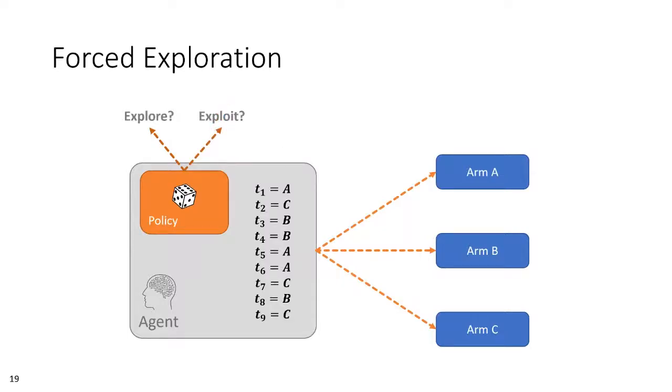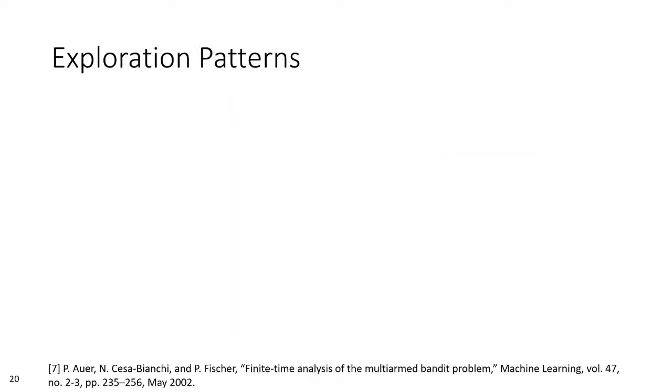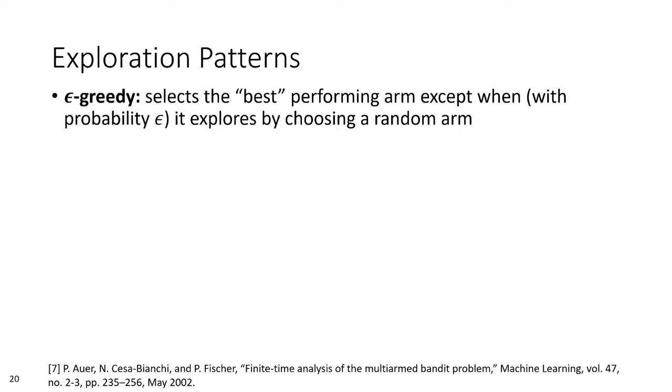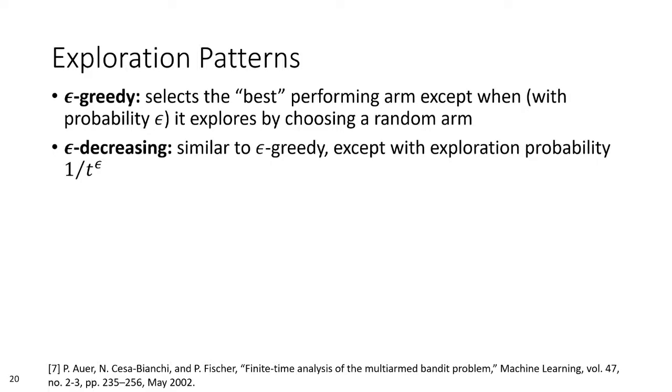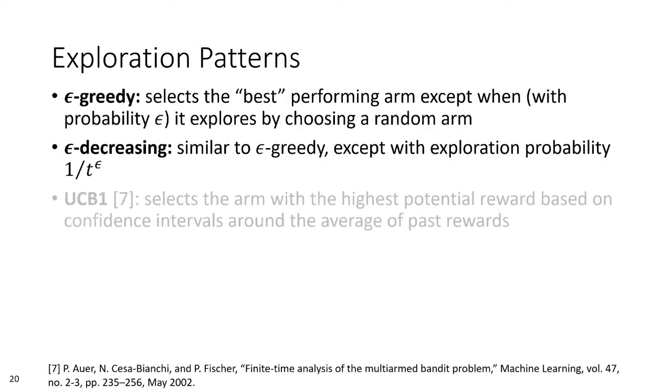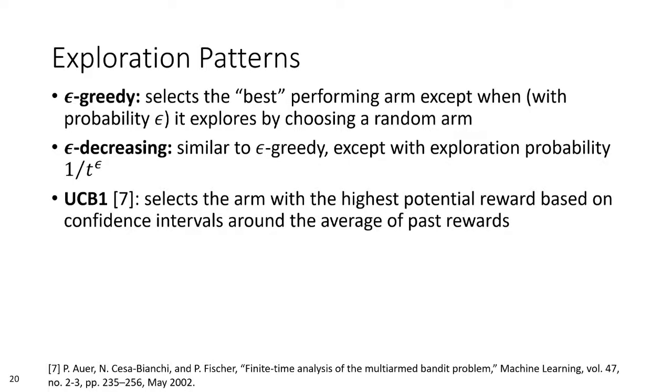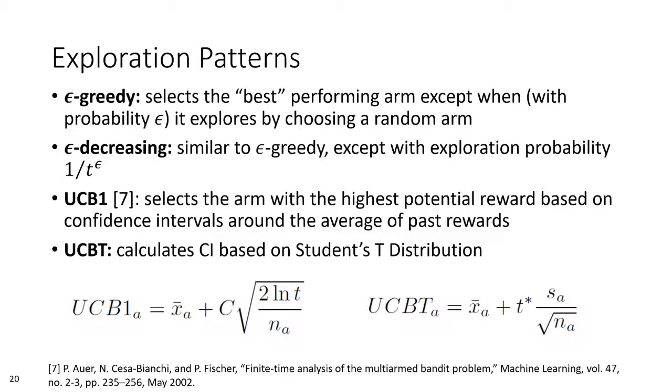To examine this potential, we compared a range of MAB strategies in both simulators. Epsilon-Greedy selects the best performing arm so far, except when it chooses to randomly explore, with a probability designated by epsilon. Epsilon-Decreasing is similar to Epsilon-Greedy, except with a decaying exploration threshold. UCB1 selects the arm with the highest potential based on an estimate of the confidence interval around the average of past rewards. UCBT also selects based on a confidence interval, but it constructs the CI explicitly via student's t-distribution.